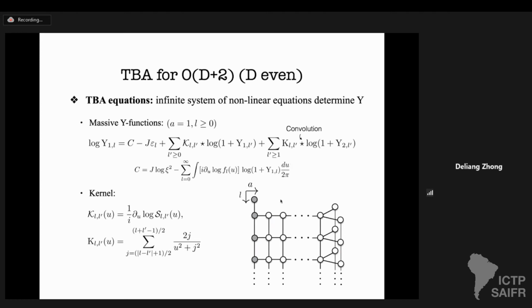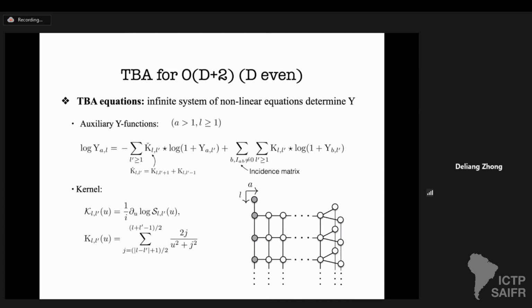Moreover, in order to diagonalize the matrix degrees of freedom, we had to introduce a set of functions called auxiliary Y functions, and the interaction of those Y1 functions with the auxiliary Y functions is through a rational kernel. This is just the fused kernels, if you want the terminology.